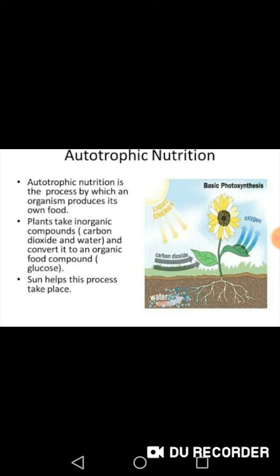For example, we can take plants and autotrophic bacteria.